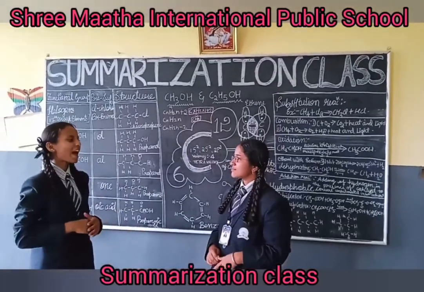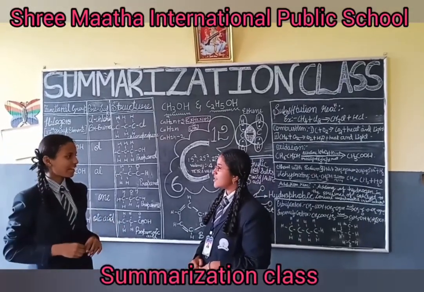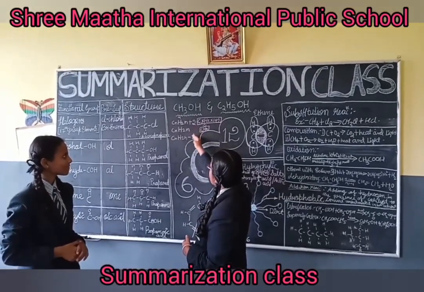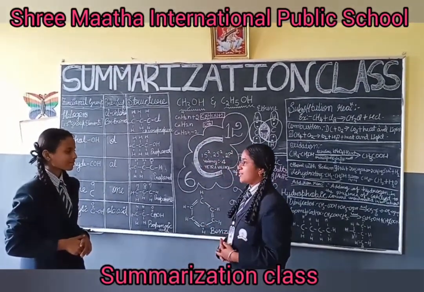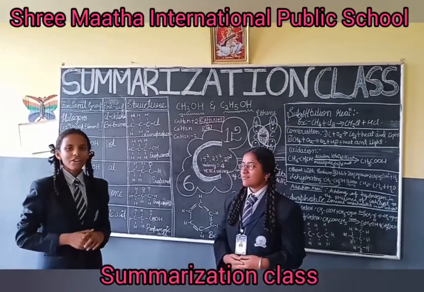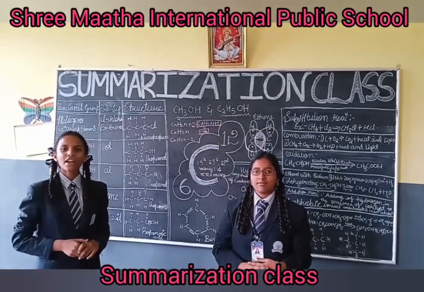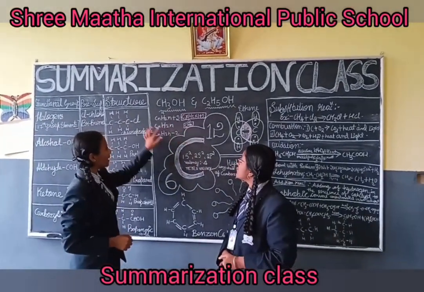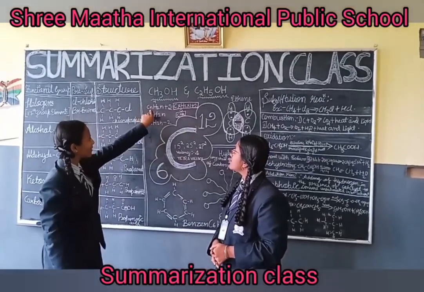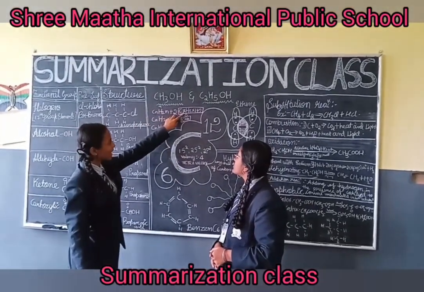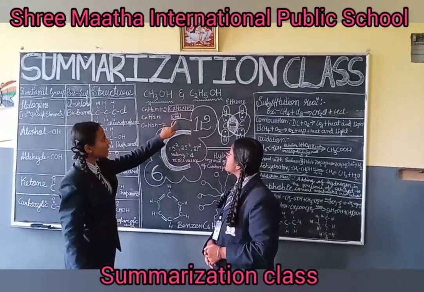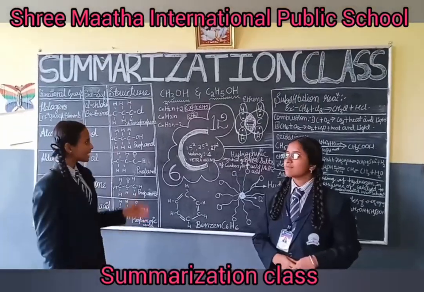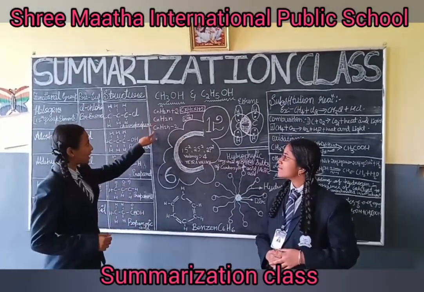Bhavna, how can we know whether hydrocarbons are saturated or unsaturated? By using the general formula for alkane, alkene and alkyne, we can know whether the hydrocarbons are saturated or unsaturated. Let us check whether methane is saturated or unsaturated. The chemical formula of methane is CH4. Here in this formula n defines the number of carbons. So C n H 2n plus 2 obeys CH4. So here methane is saturated. In the same manner we can find for ethene and ethyne.